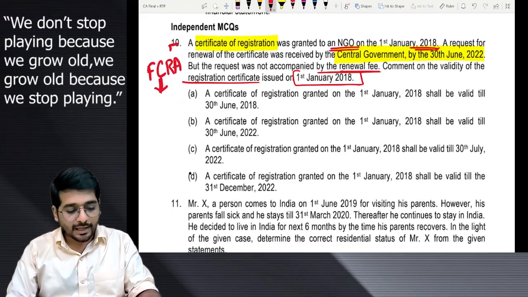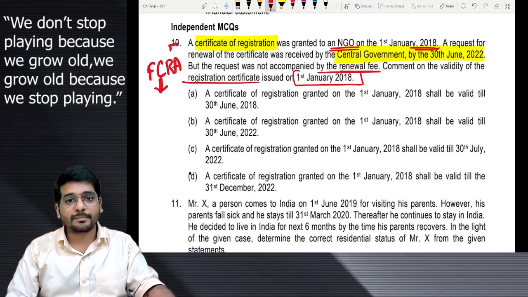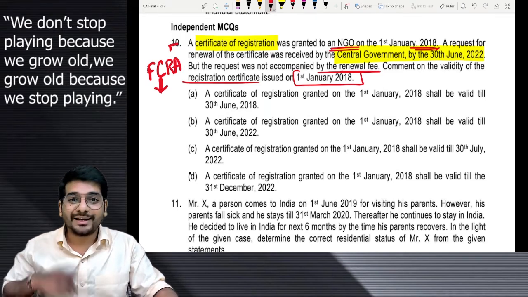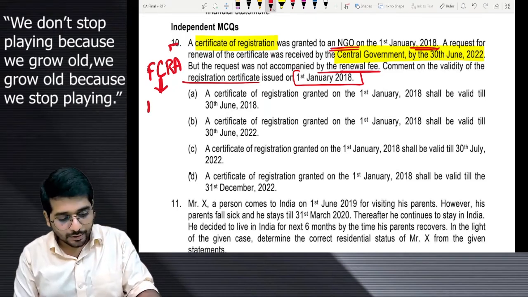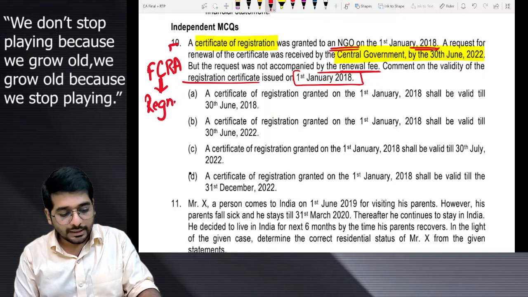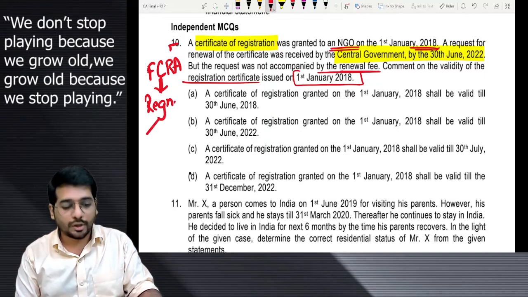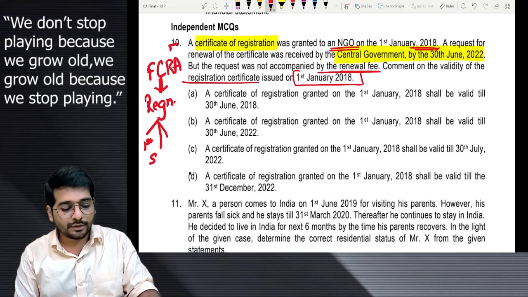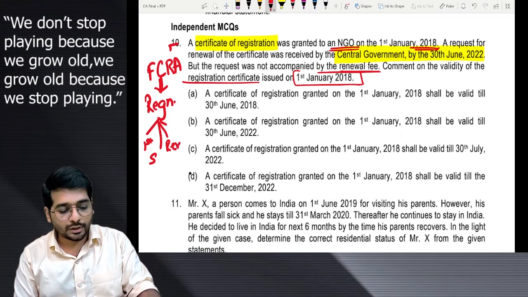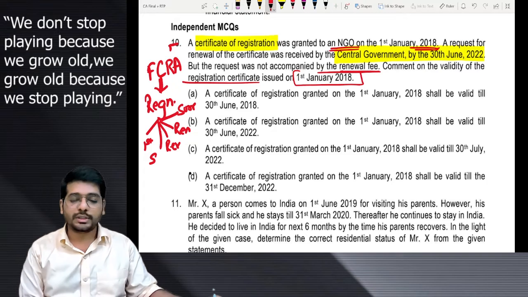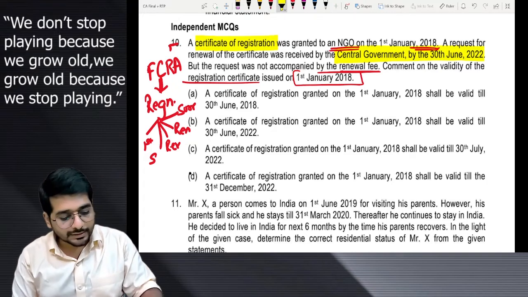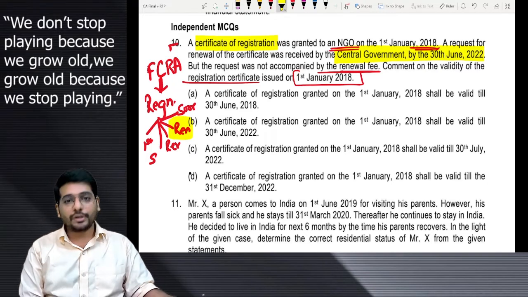In this chapter, we have a sub chapter talking about registration. In that portion of registration, we talk about the first time registration, suspension, revocation, renewal, and surrender also. All these provisions we have covered, and they are asking you a question from here, that is renewal.